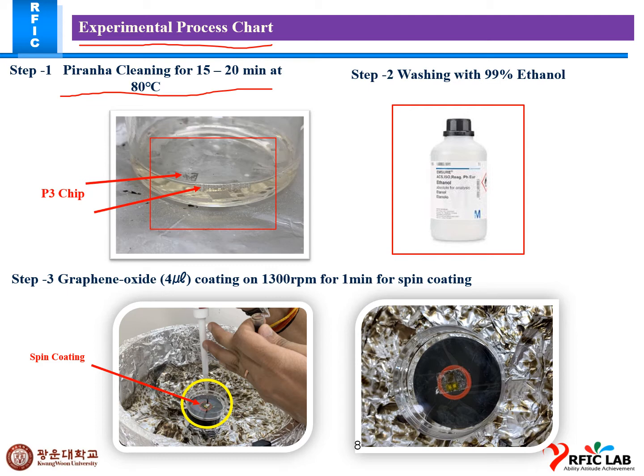And then the next step is washing with 99% ethanol, and then graphene oxide coating at 1300 rpm for 1 minute using the spin coater. This is the spin coater, as we can see here, and this is our chip, immobilizing the graphene oxide, 4 microliter for a chip for 1 minute. This process goes on for 1 minute.